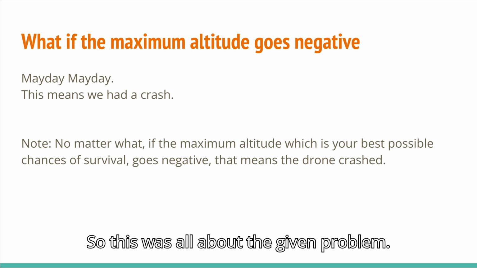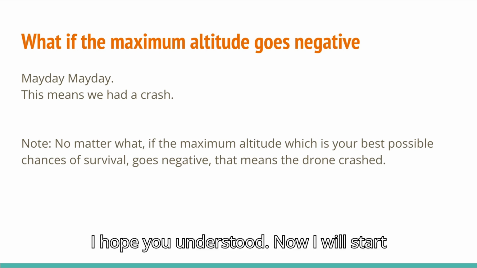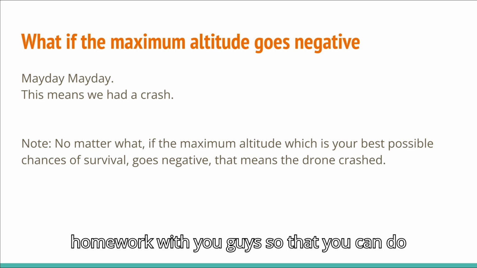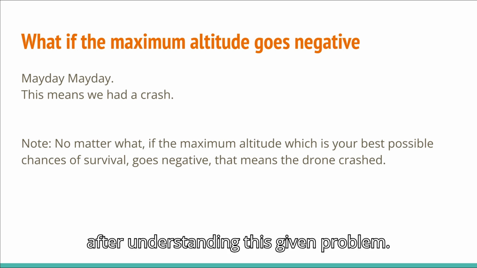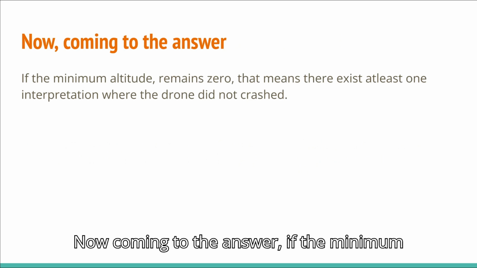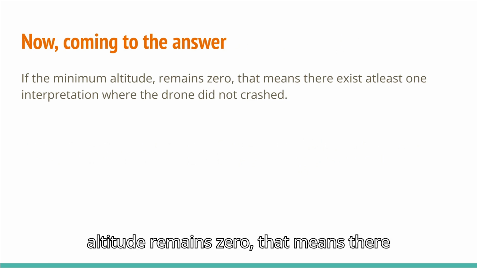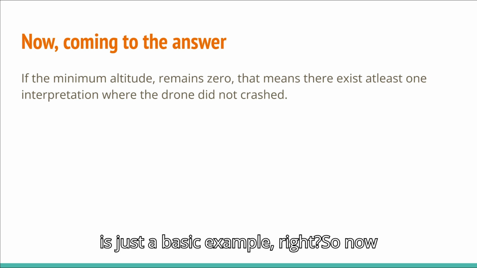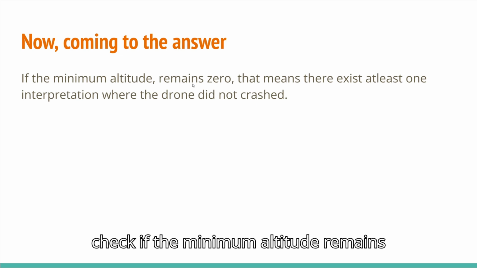So this was all about the given problem. I hope you understood. Now I will start with a given example to explain it to you. But before that, I'm going to share one homework with you guys so that you can do it after understanding this problem. Now, coming to the answer, you just have to check if the minimum altitude remains 0.